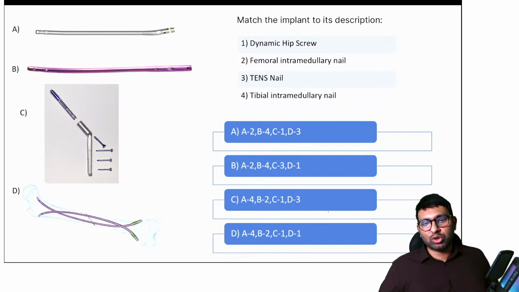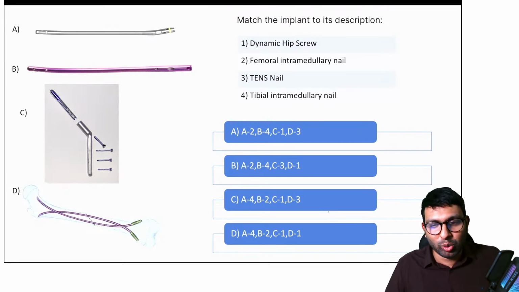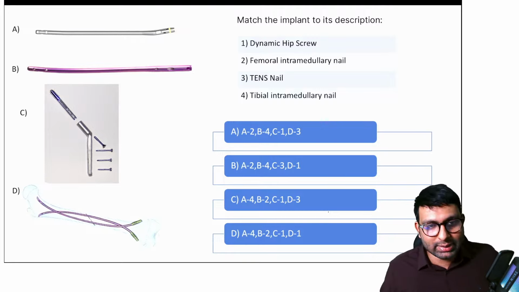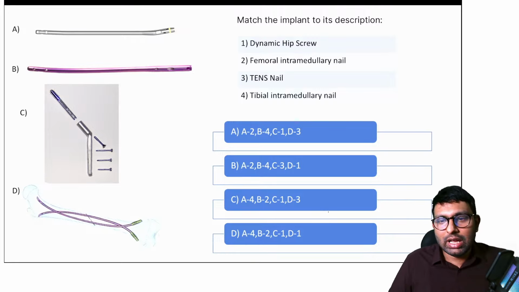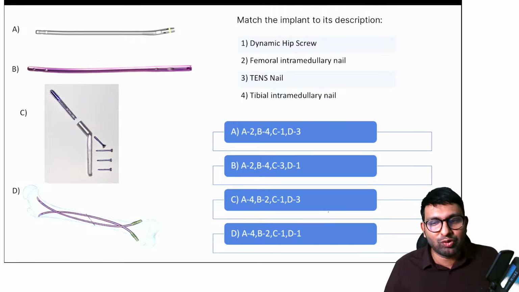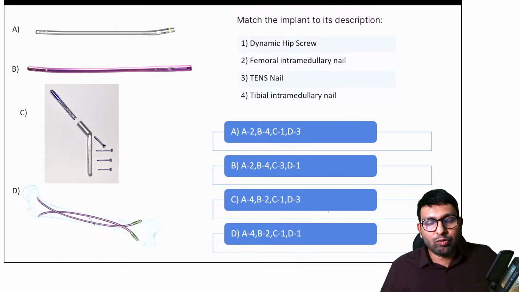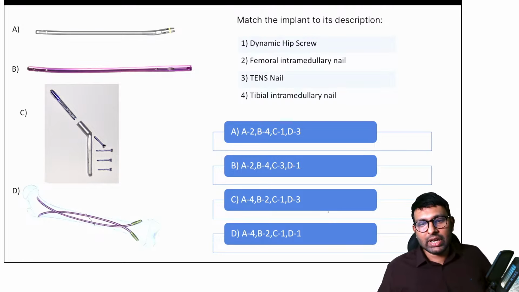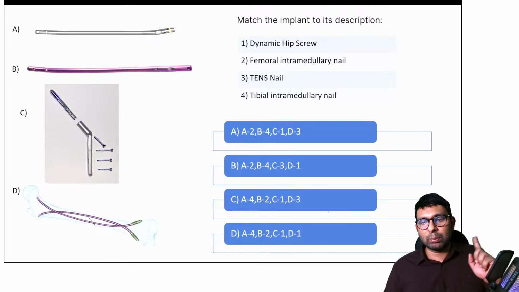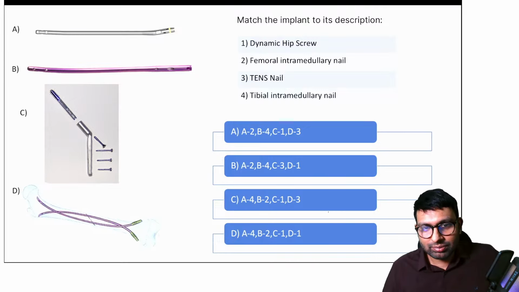Now coming back to orthopedics, I had a lot of requests in the group to discuss implants, mainly screws and nails. So I've included this question where you have four implants marked A, B, C and D. On the side we've given descriptions: dynamic hip screw, femoral intramedullary nail, TEN nail and tibial intramedullary nail. Now you have to match these implants to their descriptions.